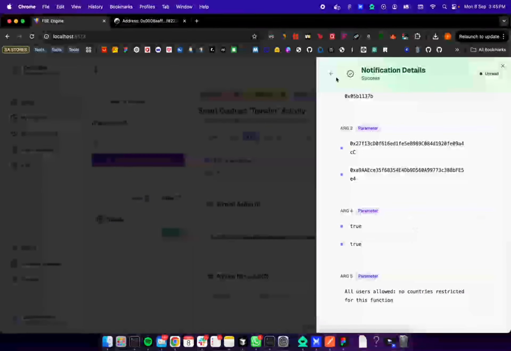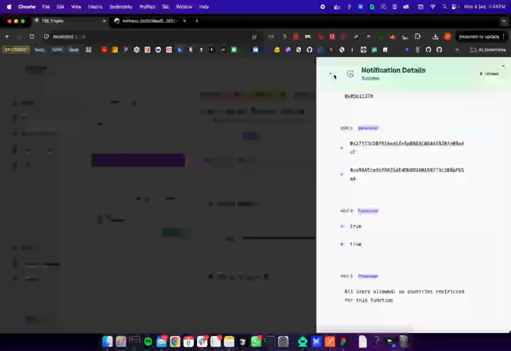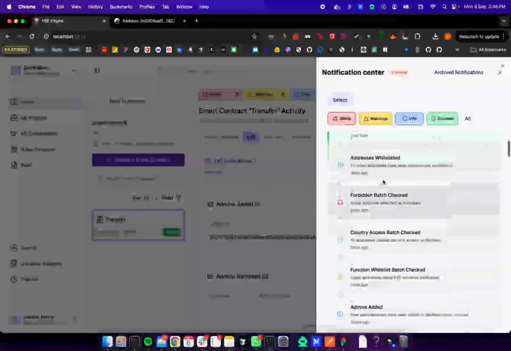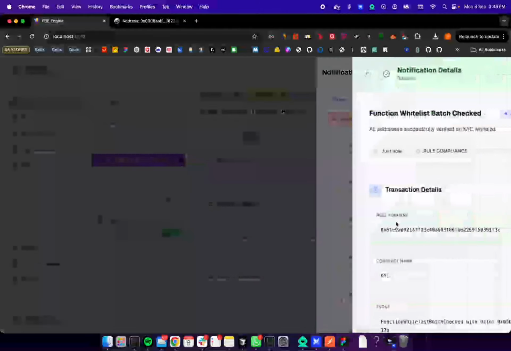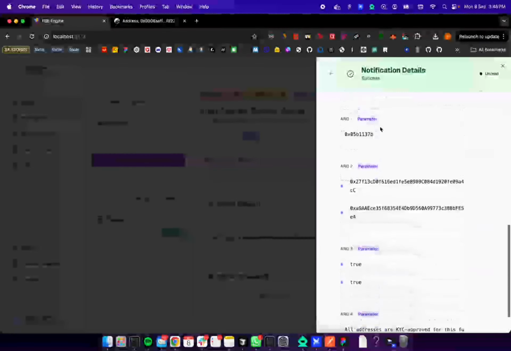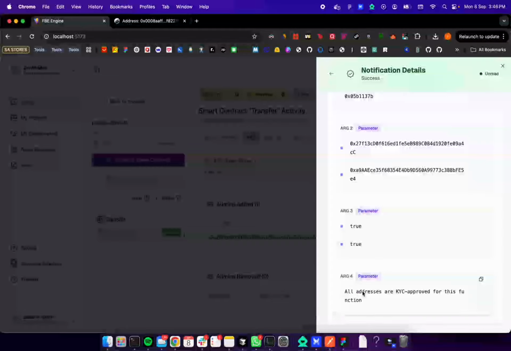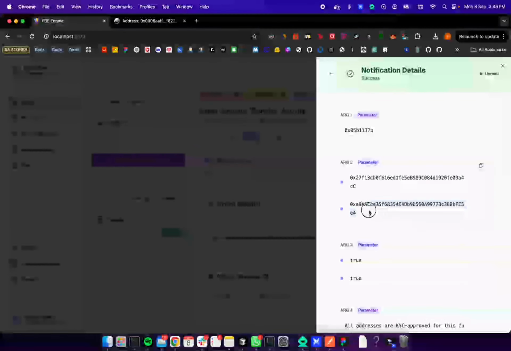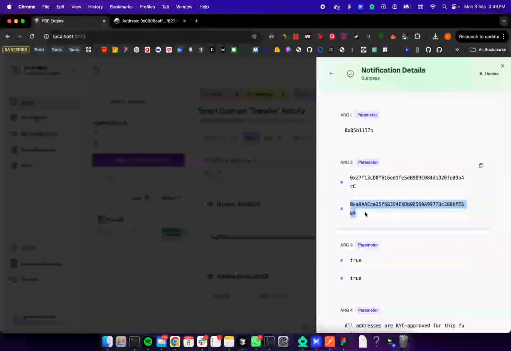And we have the country check, the same thing. All the addresses are not restricted because we use the United States and United Kingdom. And for the KYC check, as you can see now, the addresses are KYC approved for this function. So now it's been passed successfully.